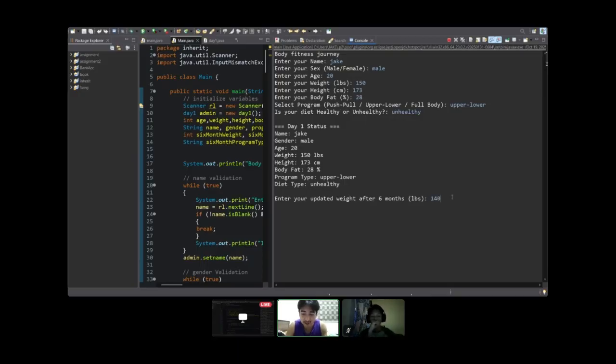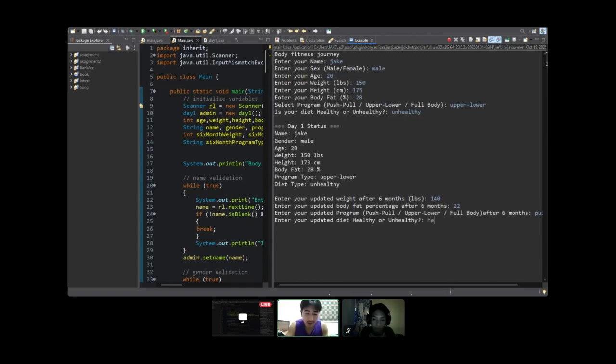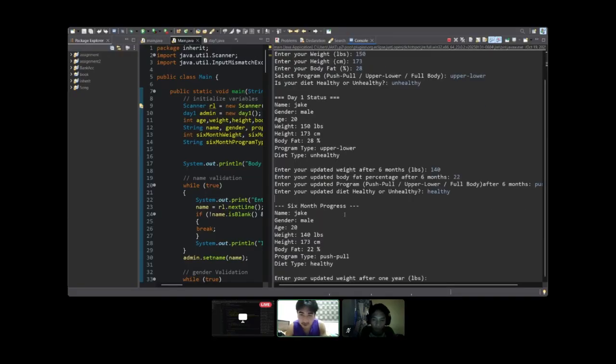Let's say I lost 10 pounds and got to 22, and I changed to a push pull program. And let's say I became healthy. My diet became healthy. So it will show the 6 months progress, where the weight, body fat, program type, and diet type have all been overridden.